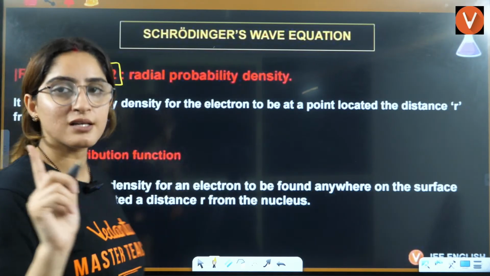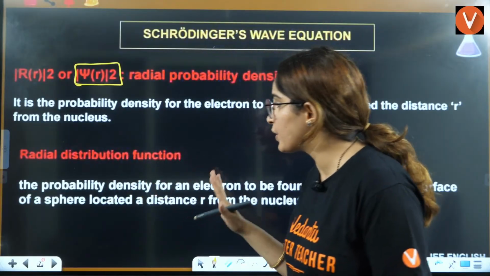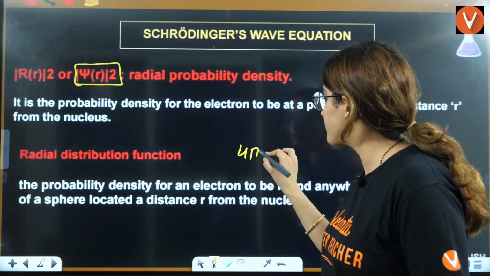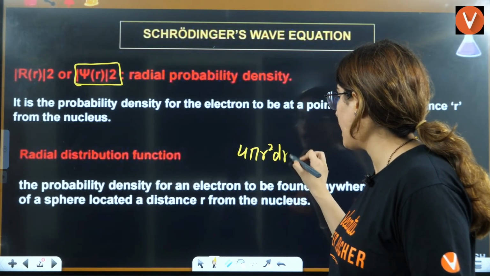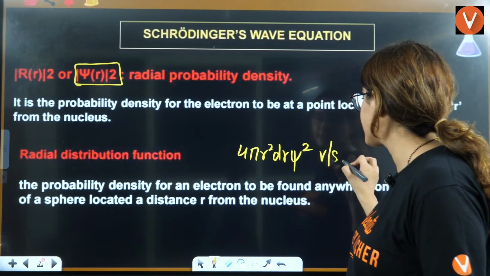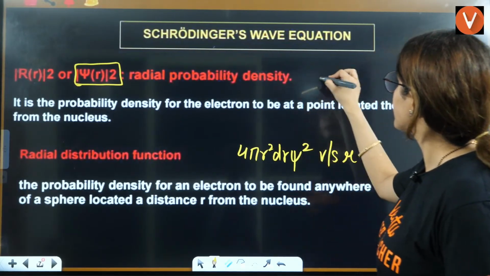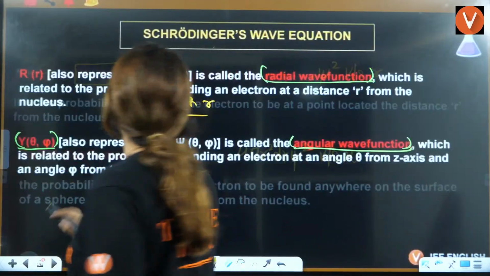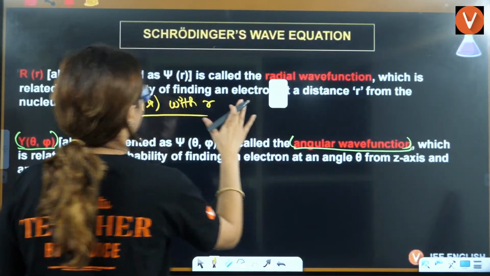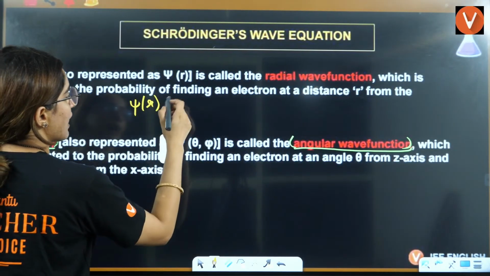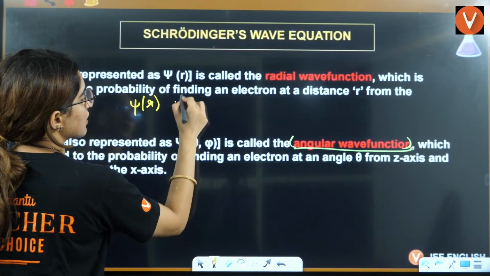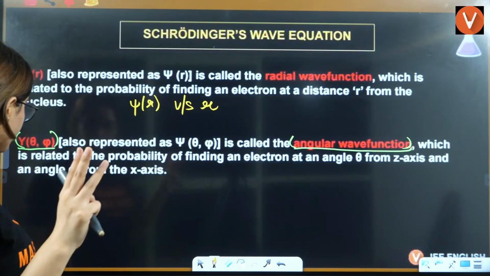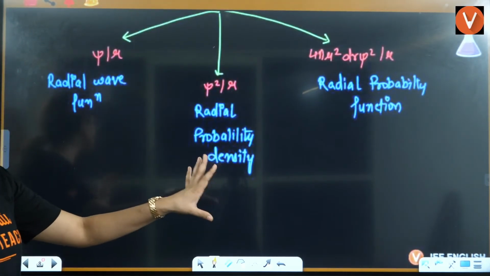Then the third graph is for radial distribution, that means 4 pi r square dr psi square versus r. This is psi square versus r, and this is psi versus r. So we have three categories of graphs that we are going to draw.